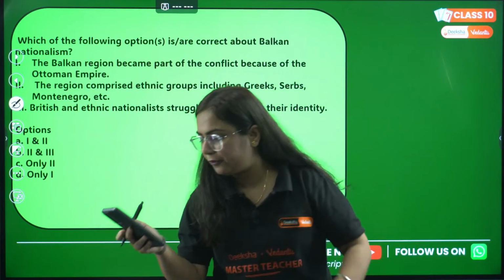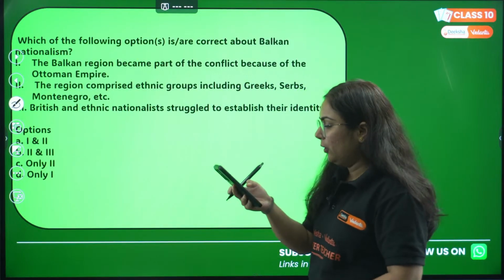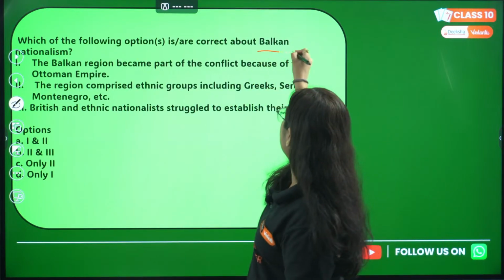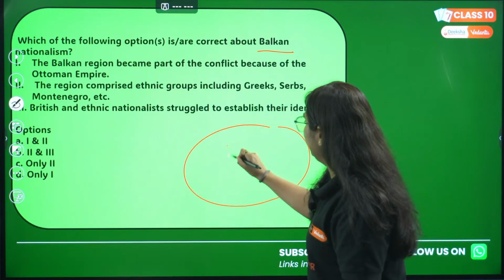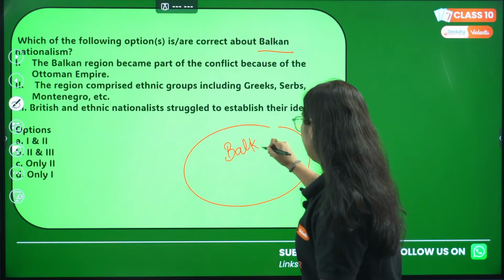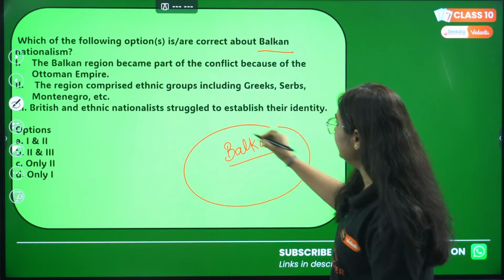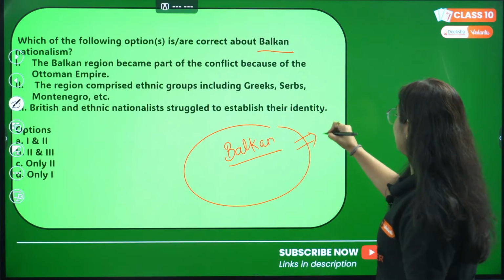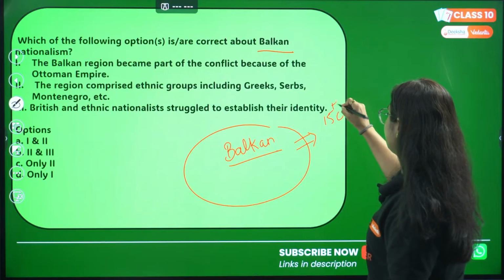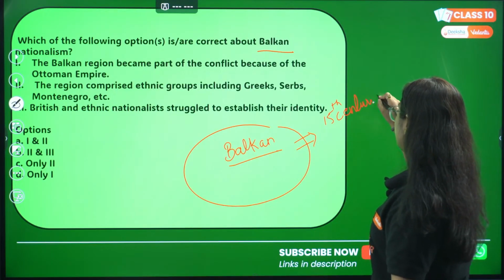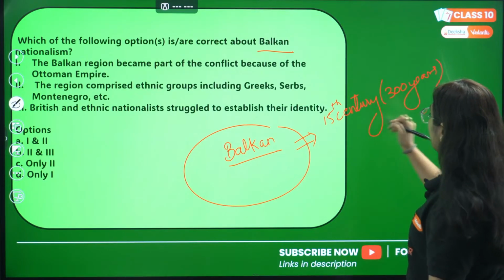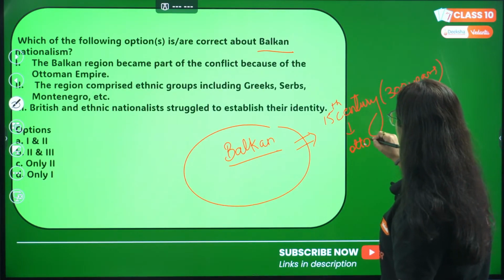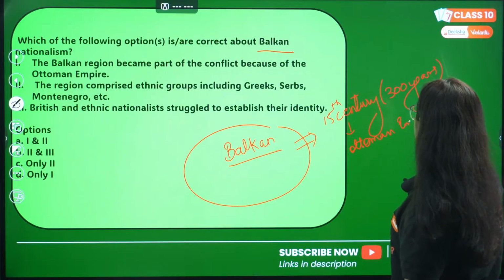Let's check. So the question was, what is correct about Balkan nationalism? Basically, the Balkan region was a region in Europe, right? And in this region, since the 15th century, for more than 300 years, who was ruling? The Ottoman Empire was ruling.